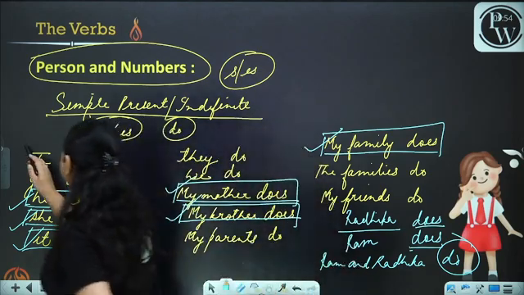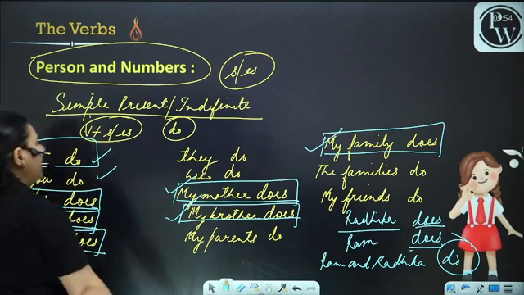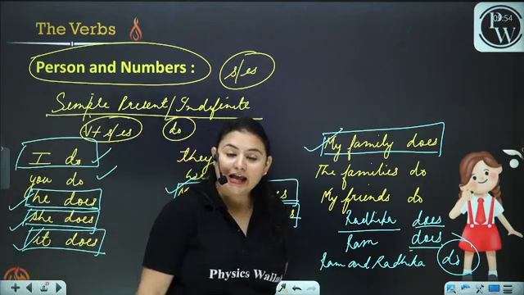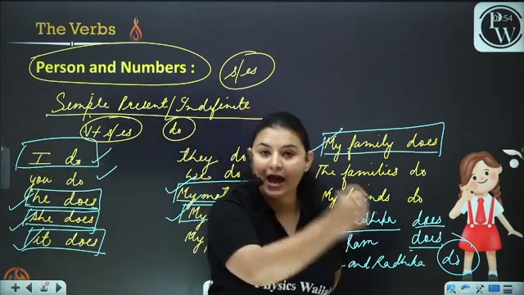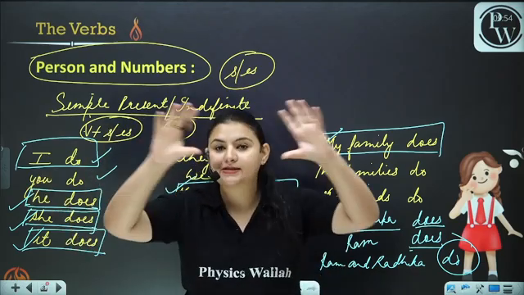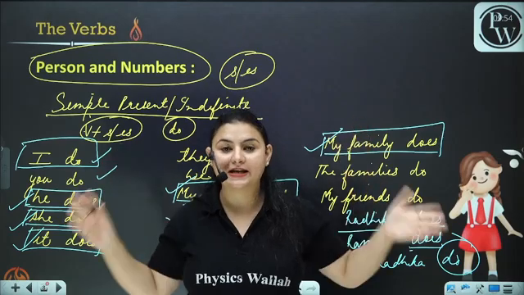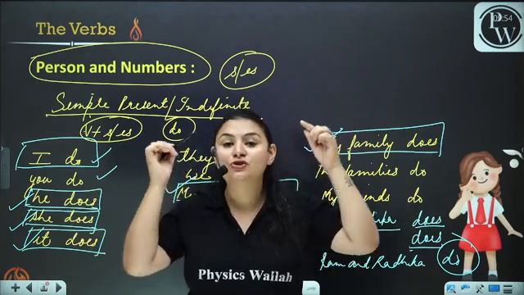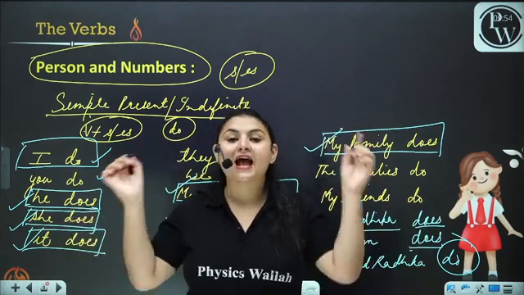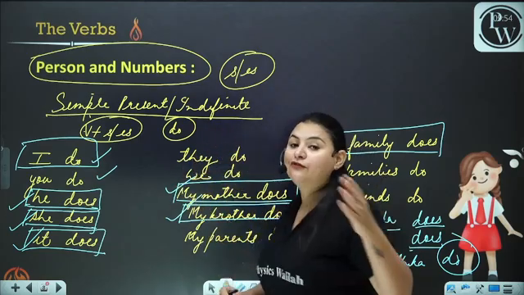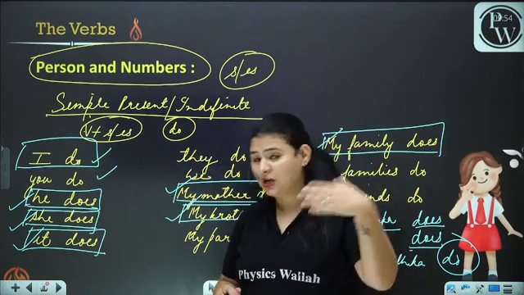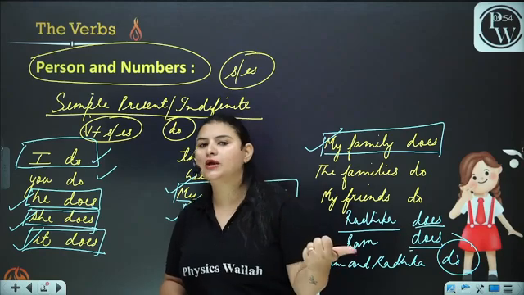Now I is clearly an exception. I is the first person. With I and we, there is an exception. With the first person, we do not use s and es. Just keep it in your mind. Now, you can also be singular.